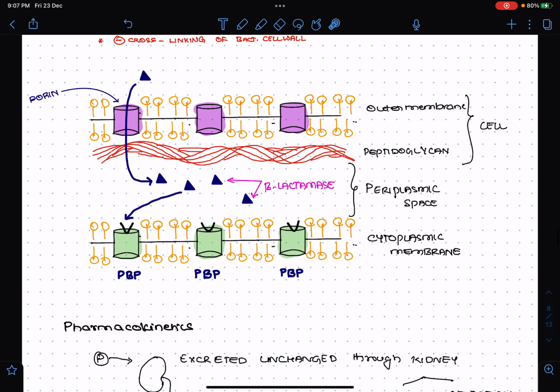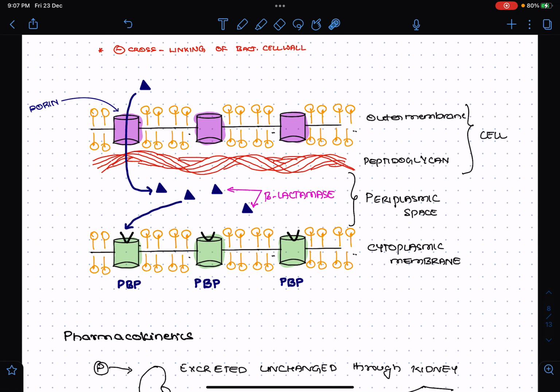Next, let us understand this. As you can see here, there are pores. These are the lipid bilayer membrane. This is the outer membrane and this is the peptidoglycan. This is the cell wall actually. And here you can see the periplasmic space, and you have a cytoplasmic membrane. On the cytoplasmic membrane you have the penicillin binding protein.